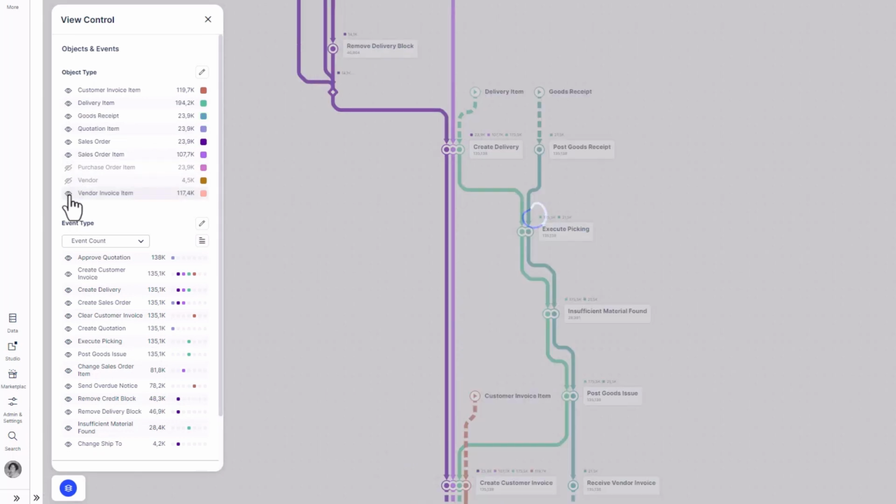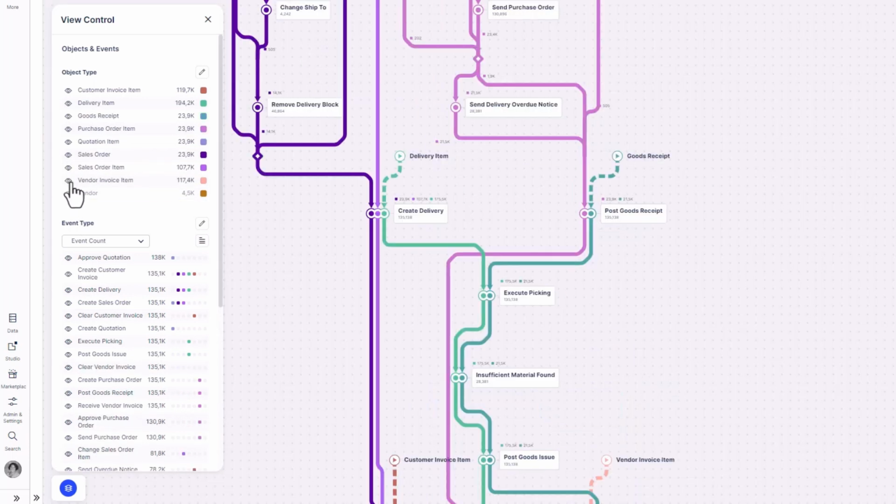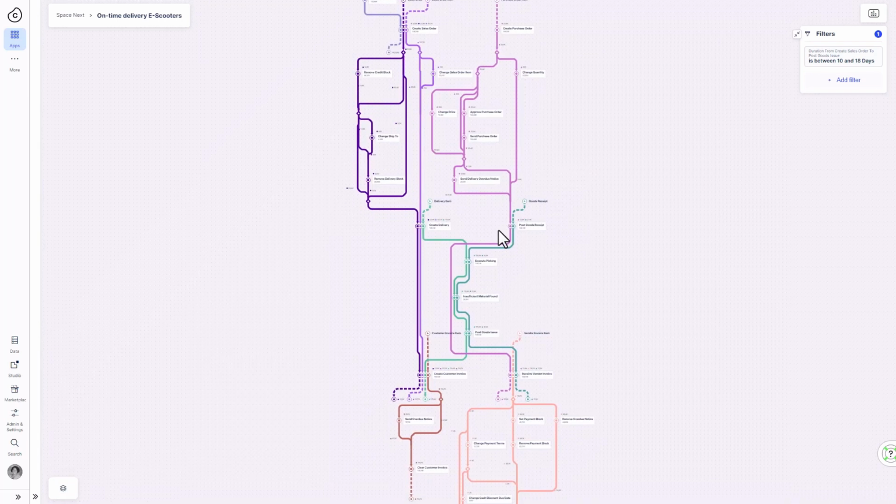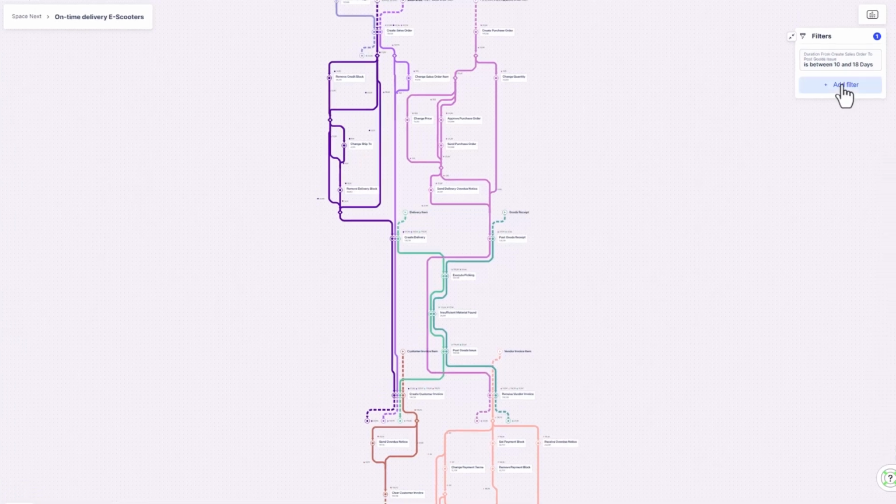Jane wants to look upstream to understand what's happening to the incoming goods and procurement, so she adds in the relevant objects. Her view now reflects the intersection points of the procure-to-pay and order-to-cash processes. This simplified view across two independent processes was previously impossible.